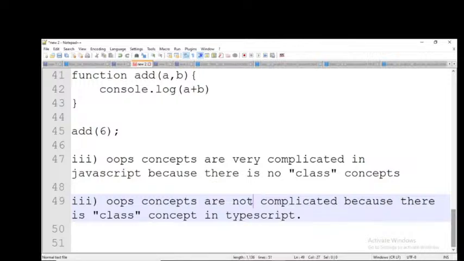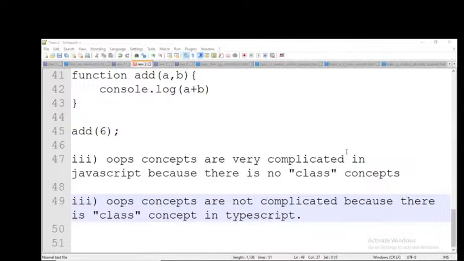So what you need to remember until then: OOP concepts are very complicated in JavaScript because there is no class concept; OOP concepts are not complicated in TypeScript because there is a class concept. These are the 3 major differences. Are you clear about today's class? Respond, everybody.